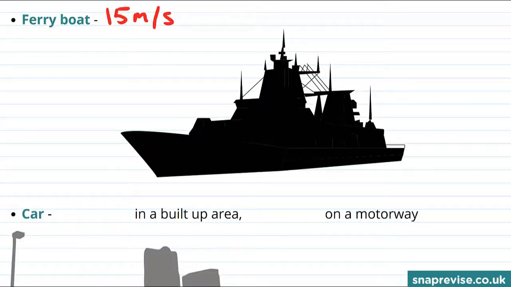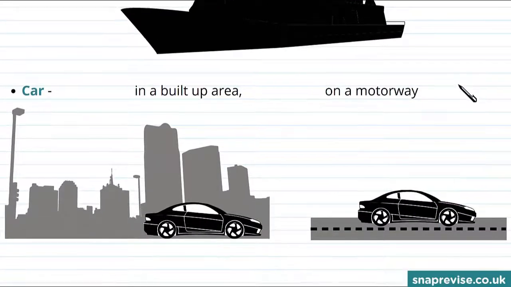Now you'll probably know that cars tend to vary in their speeds, very much depending on where they're being driven. So for example, in a built-up area, a car would expect to go at around 13 meters per second, and then on a motorway, more like 30 meters per second.